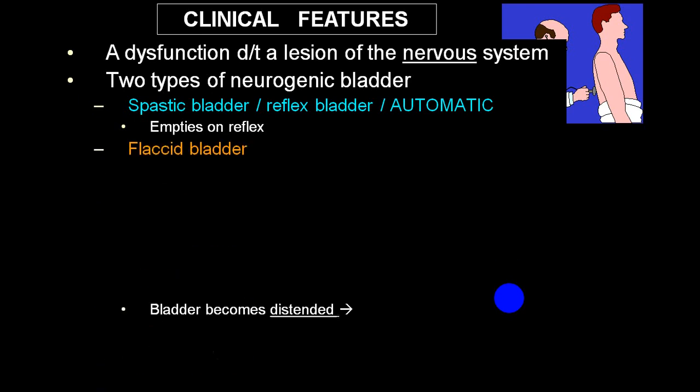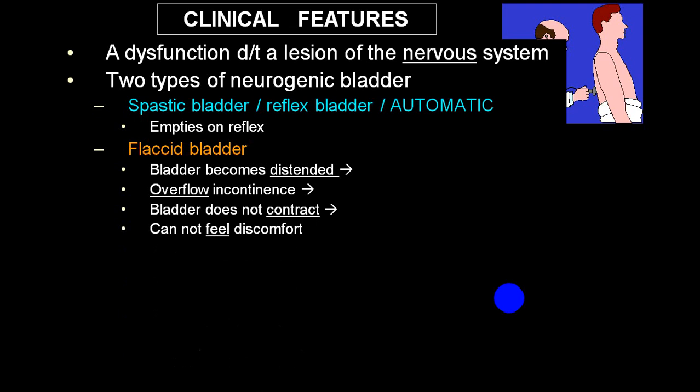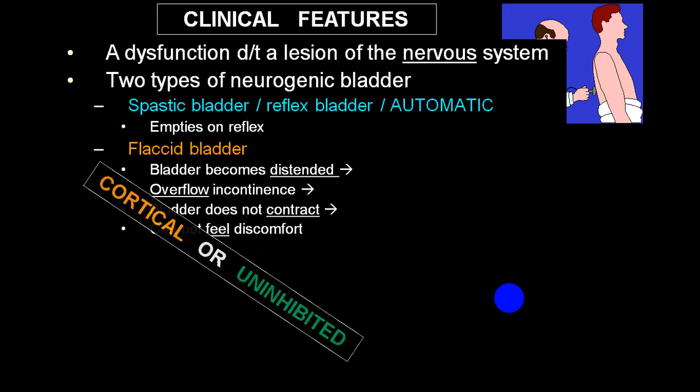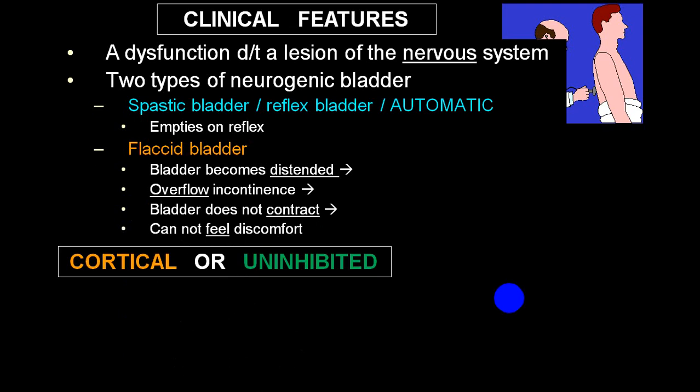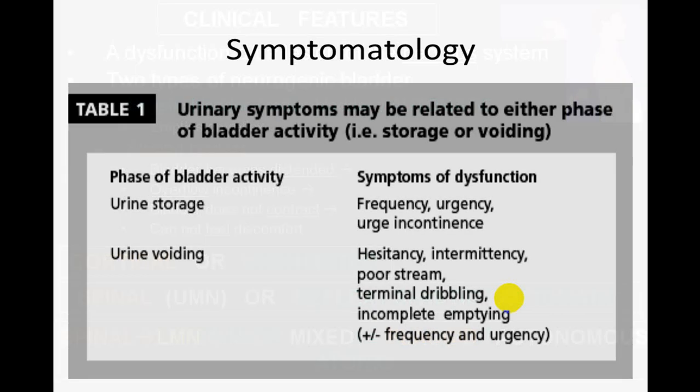Flaccid bladder is usually a bladder which becomes distended because of retention of urine. There is always a chance of overflow incontinence, and the bladder does not contract, so the person cannot void urine and cannot feel the discomfort, and this gives rise to the classical flaccid bladder. So we have three common varieties: cortical variety, upper motor neuron variety, and spinal lower motor neuron variety.